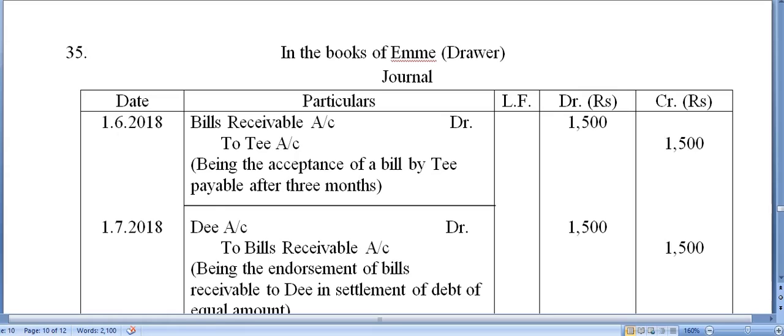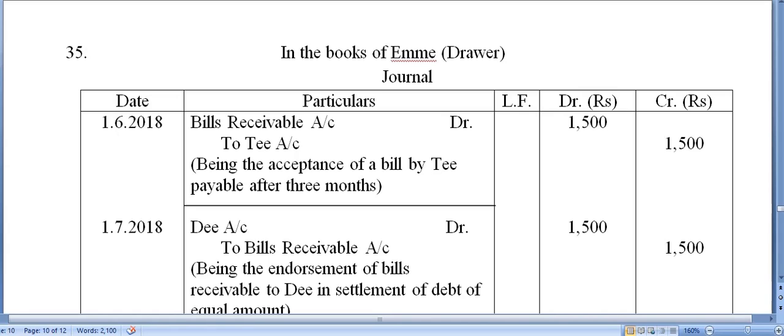Amy drew a bill of exchange on T, his debtor, for rupees 1500 on 1st June 2018 for 3 months. T accepted the same and returned it to the drawer. Now, Amy endorsed the bill to D on 1st July 2018 for a debt of equal amount.